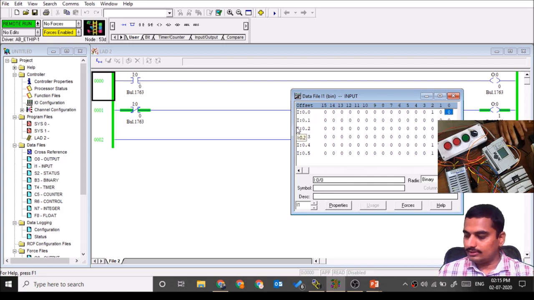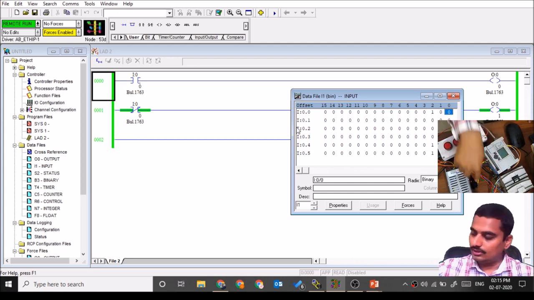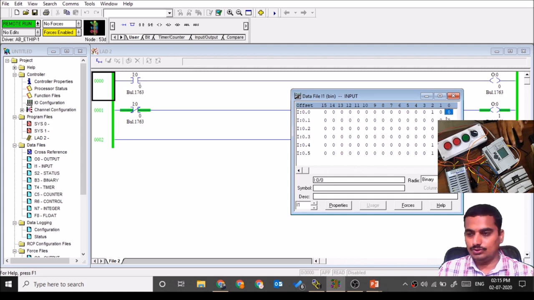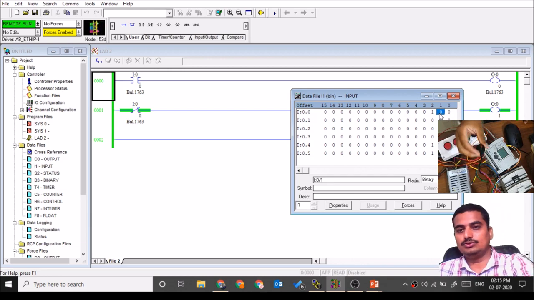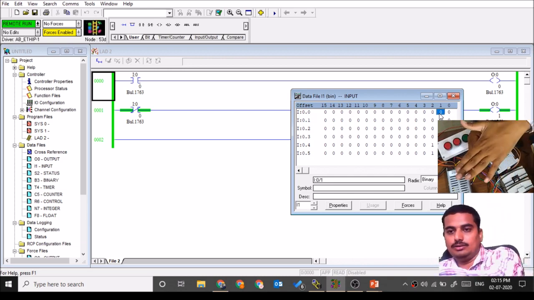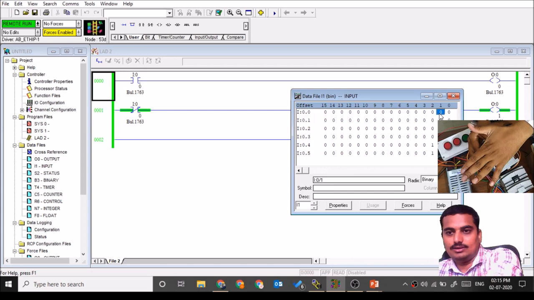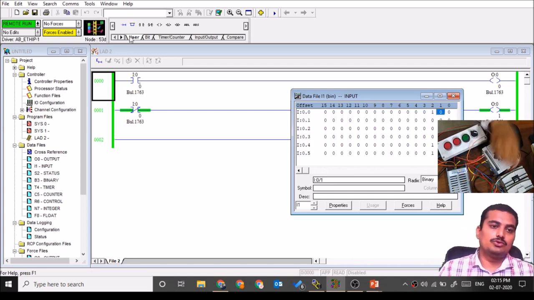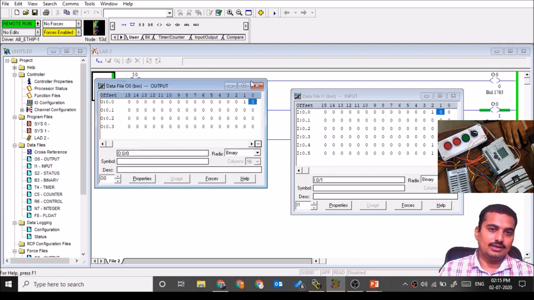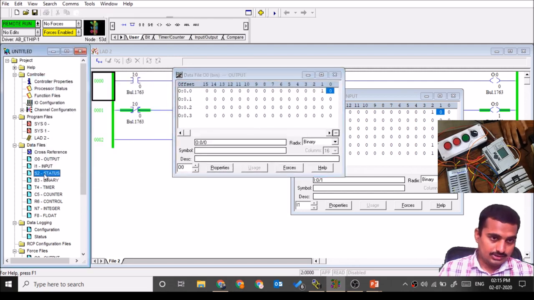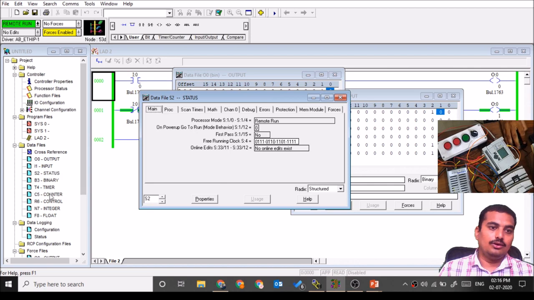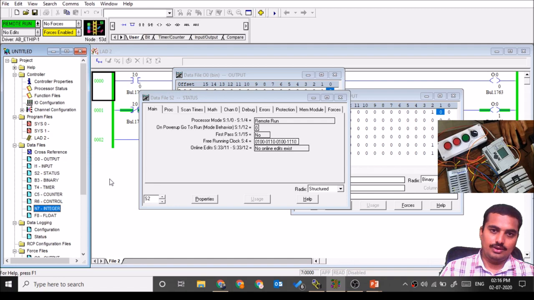Like we have connected two push buttons and one sensor. That is, three inputs are there: this push button, selector switch, and this input. Push button is off, so the status is showing 0. Selector switch is off, so status is showing 0. This sensor is NC type, so it's showing the status 1. When it senses, the sensor goes to 0. So this is the input data file. Like that, the output data file is there, then status, binary, timer and counter. All these data files are available inside a PLC.